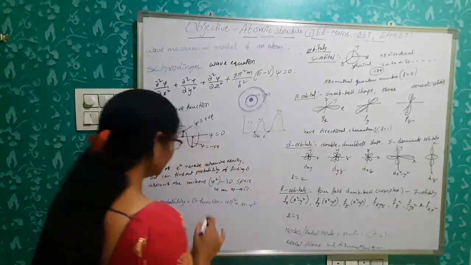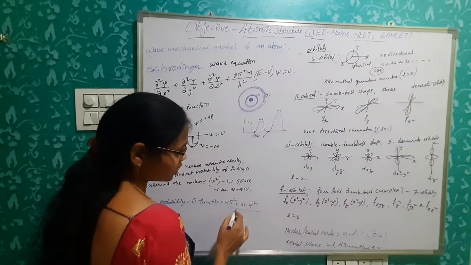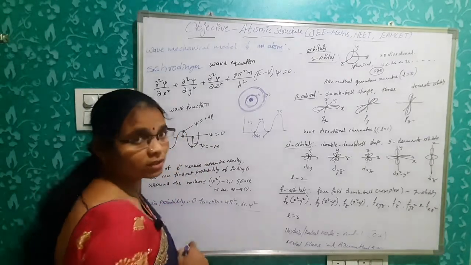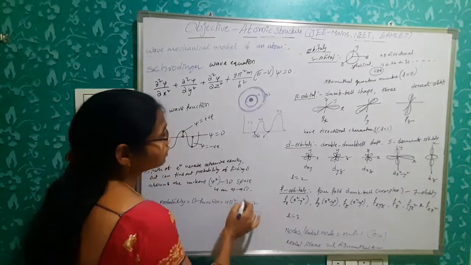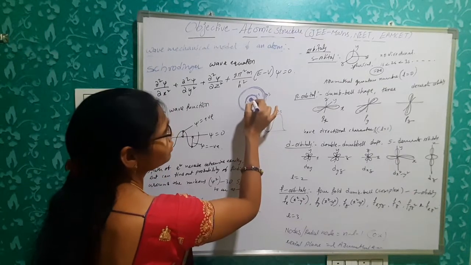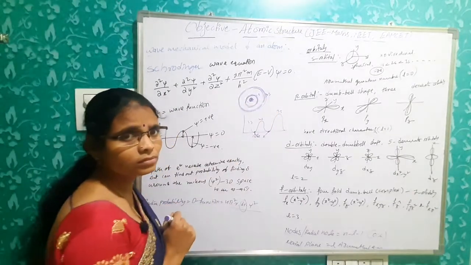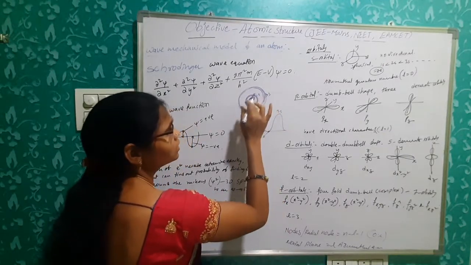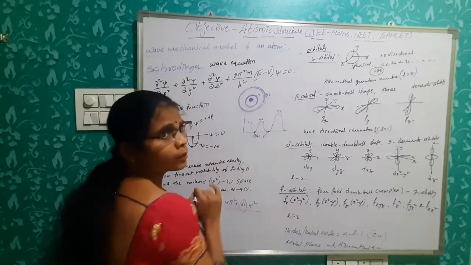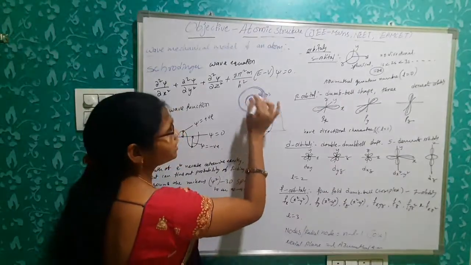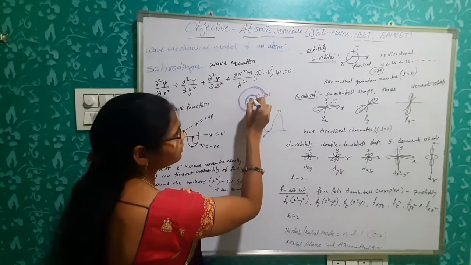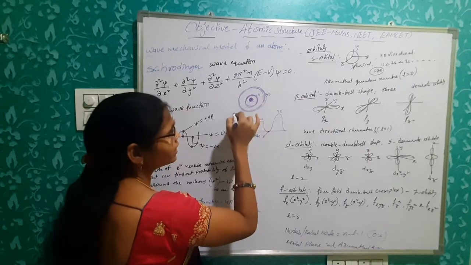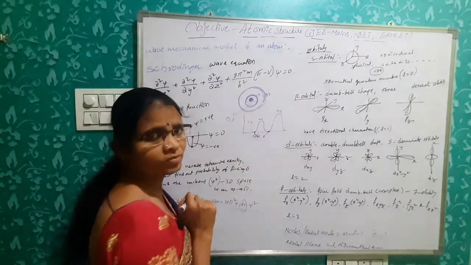Okay. So that probability function is nothing but 4 pi r square dr psi square. Okay. So dr is nothing but the distance in this probability function. Okay. So this is the 1s orbital, then 2s orbital, then 3s orbital. Here this empty space is where the probability of finding electrons is 0.